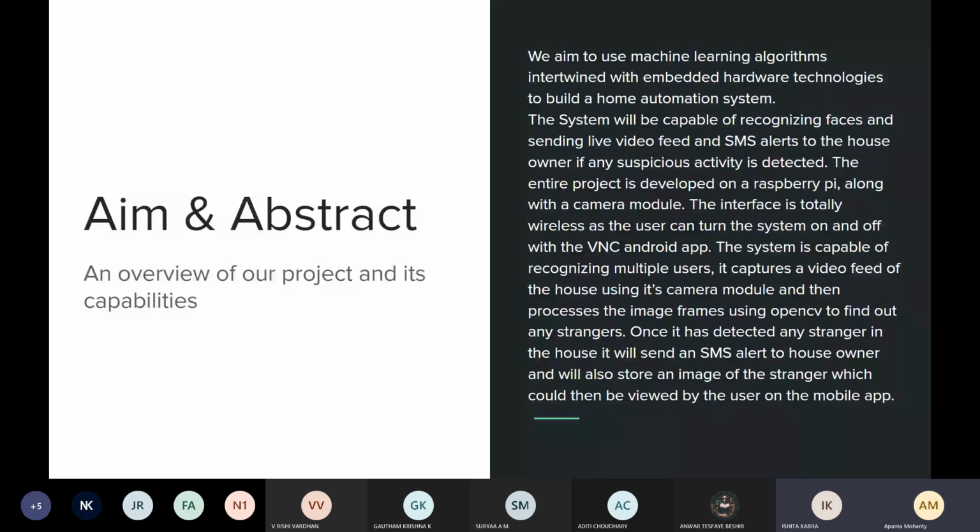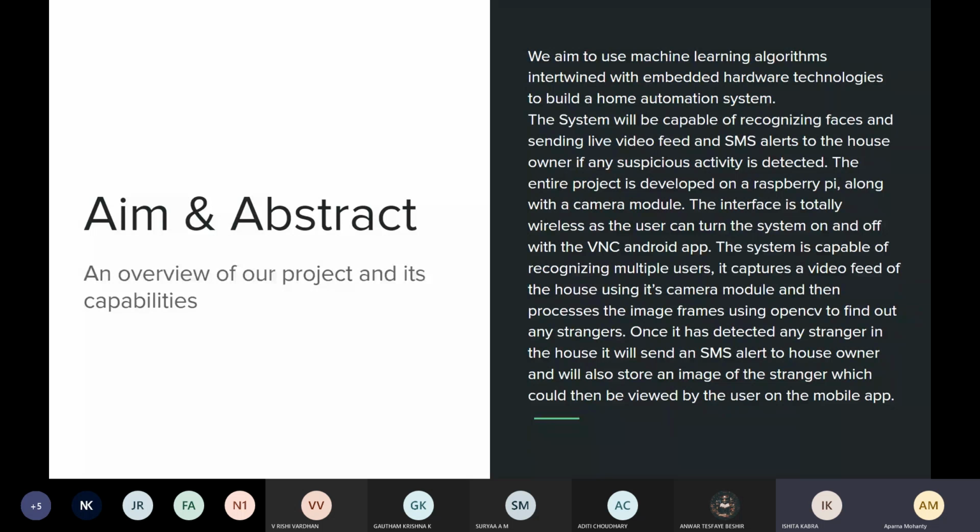Along with this, we are going to focus more on the analytic side of things because we want to make a home automation system which is very energy efficient. So we'll be analyzing the total power consumption and ways to reduce it. Any place where the camera doesn't detect a user and the equipment is still on, we are going to add that to the super load, and we are going to tell the user that these were the hours when the electricity was wasted and these were the hours that you could have reduced it.